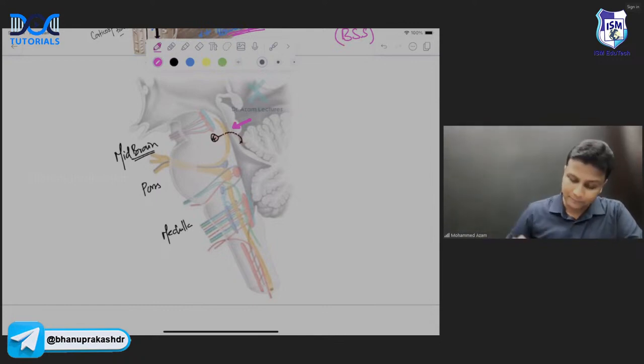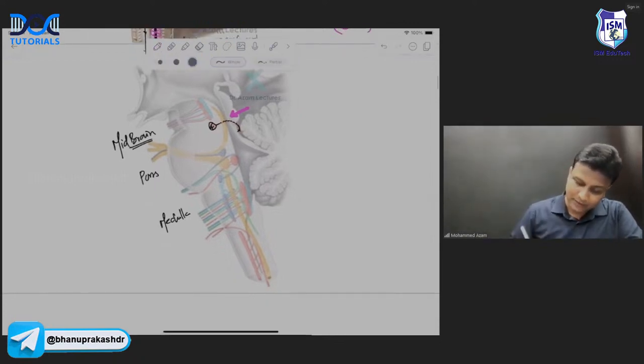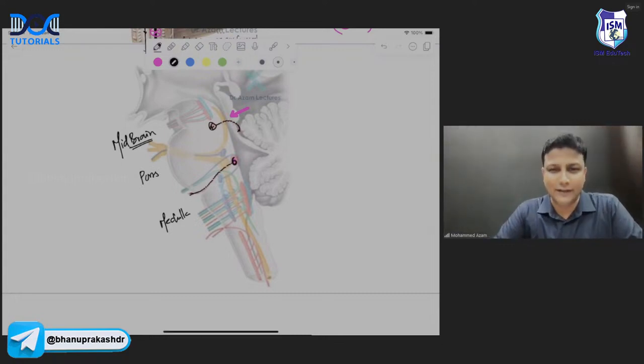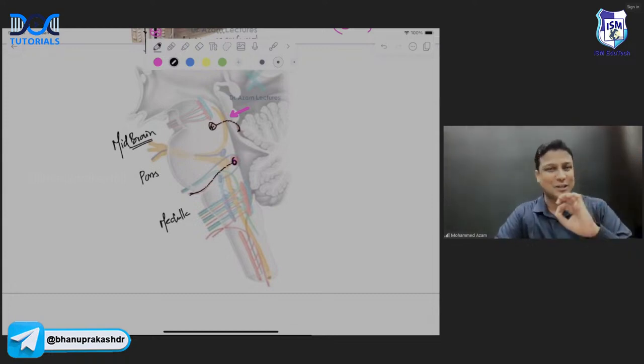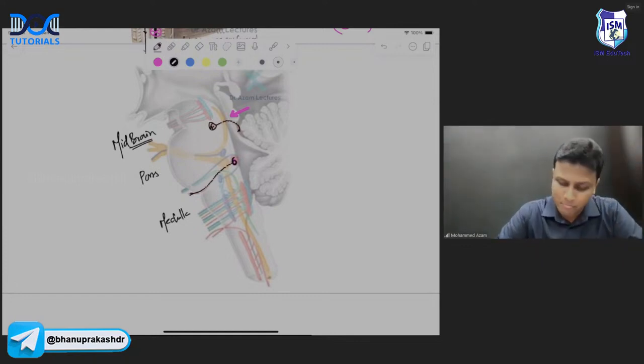Okay, but welcome to one more concept here, sir. In the pons, what is going to happen here? There will be the nucleus of sixth cranial nerve, abducens nucleus. And from the sixth nucleus, the sixth nerve is coming out. और ये तो आपको अच्छे से पता है, you people know very well कि sixth nerve is going to come out at the pontomedullary junction. Wow, you can see crystal clearly there the sixth nerve is coming out between the pons and medulla.